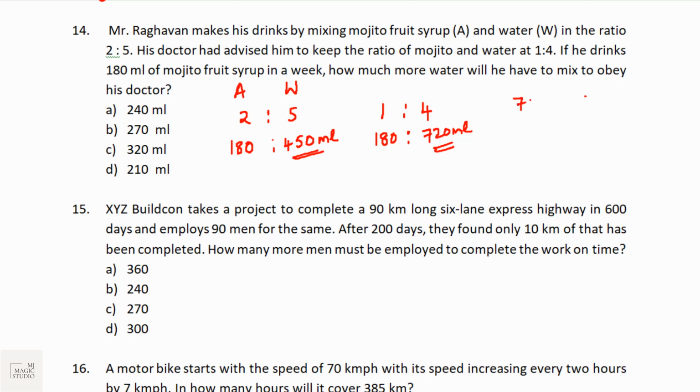So the extra required to be consumed by Mr. Raghavan is 720 minus 450, that is 270 ml. If he drinks 270 more ml of water, then he would be able to maintain the ratio of 1:4 according to the 180 ml fruit syrup that he has already taken. 270 ml, option B is the answer.